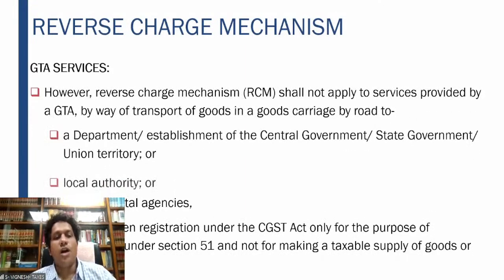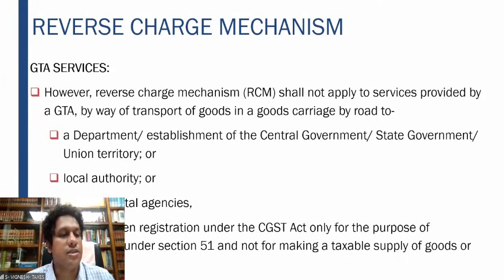However, some exemptions are given. That is, the reverse charge mechanism shall not apply to the services provided by the GTA by way of transport of goods by road to a department or establishment of the central government, state government, union territory, or local authority or government agencies which have taken registration under CGST only for the purpose of deducting tax under Section 51 and not for making a taxable supply of goods or services.